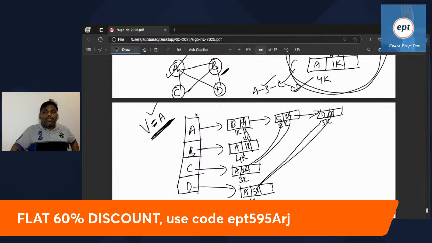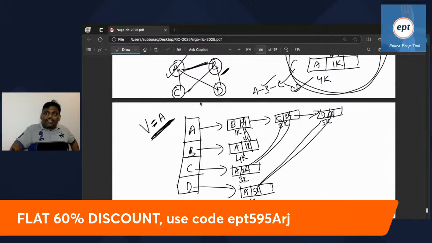So B goes to A. Already A is done. B goes to A, already A done, so no need to do anything for old people. B goes to A means A is the previous one; it is already there in the visited array, so don't do it. Next one, B goes to D also. See, in the visited array, D is not there. So because it is not there, create. See, I am creating.